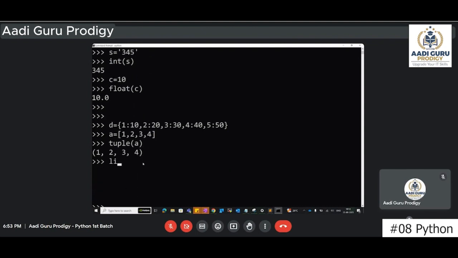But now if I give list of D, will it work? Because the data inside a dictionary will be different. But data inside a list will be the same as in a tuple, only the brackets are getting changed. So here it will be converted easily. But now I have a dictionary and the data is like this. If I try to convert this dictionary into a list, then what will happen?